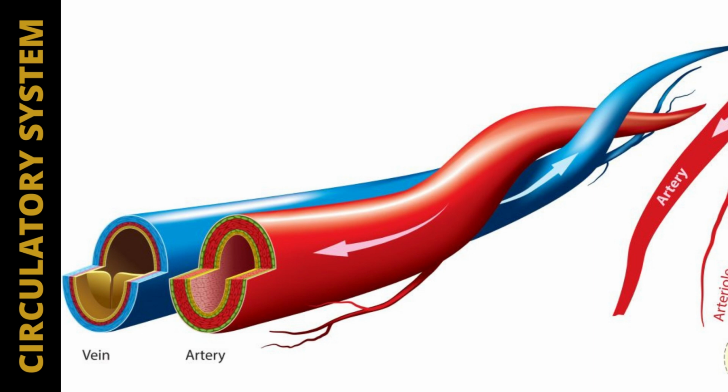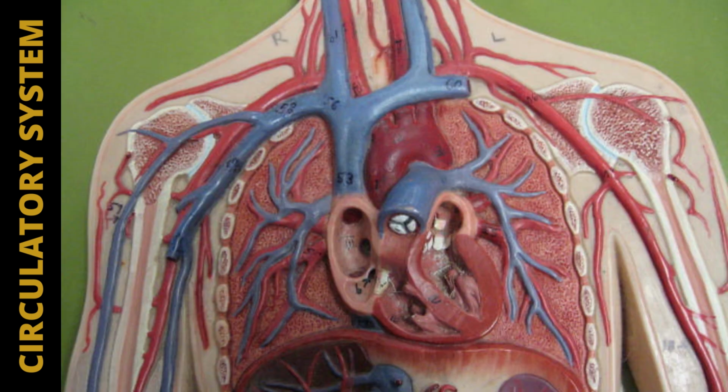Through a system of arteries and veins, the heart circulates blood throughout your body's blood vessels. Your cardiovascular system is another name for your circulatory system. Vascular refers to blood vessels, and cardio indicates heart.